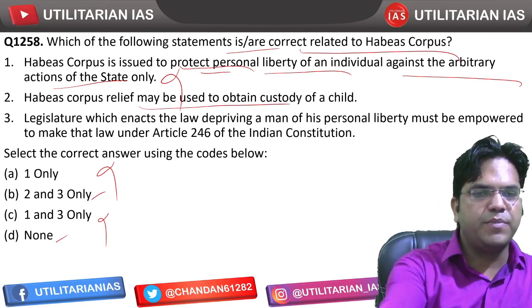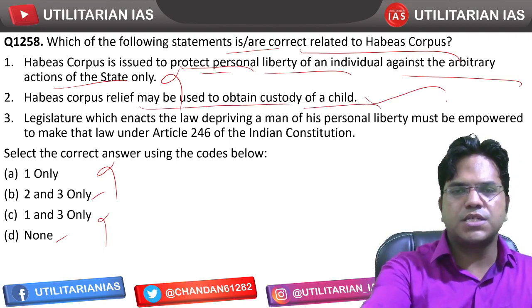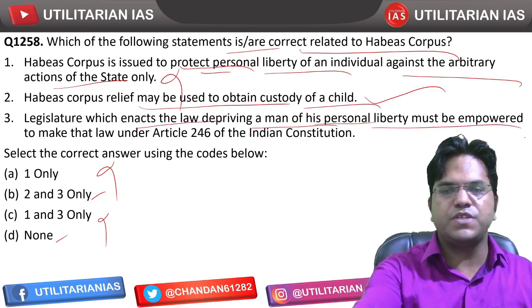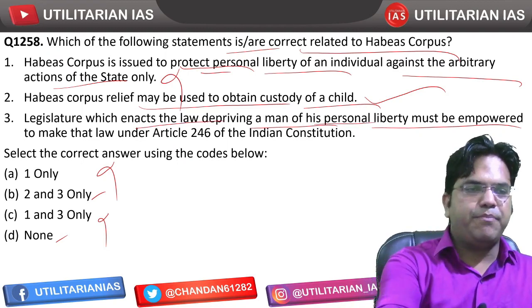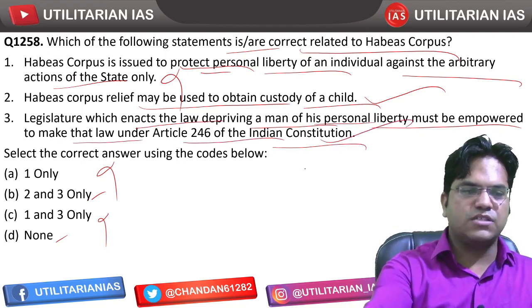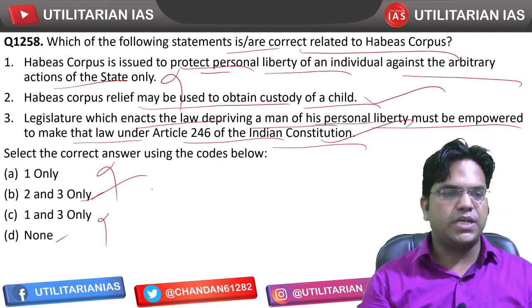Habeas corpus relief may be issued to obtain custody. That's correct. Legislature which enacts the law depriving a man of his personal liberty be empowered to make laws under Article 246 of the Constitution. So 2, this is also correct, and hence 2 and 3 is going to be the right answer, that is B.